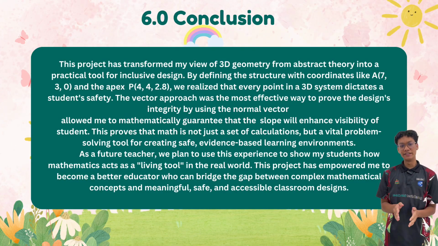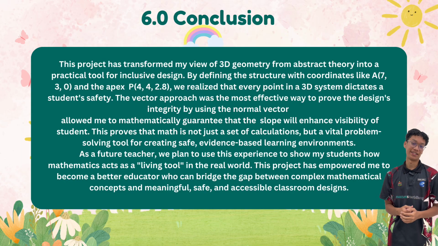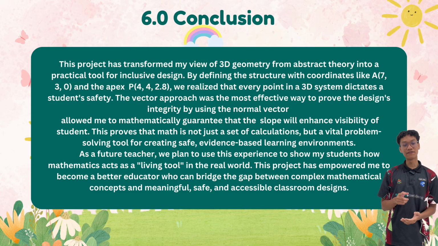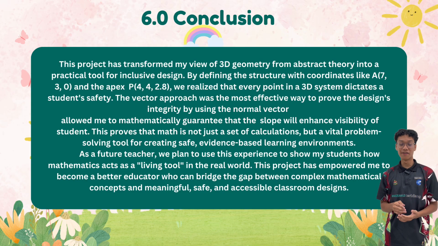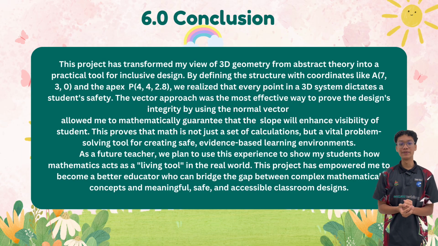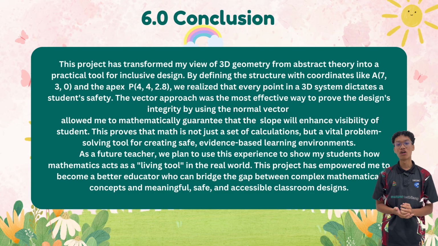The conclusion is, this project has transformed my view of 3D geometry from abstract theory into a practical tool for inclusive design. By defining the structure with coordinates like A(7,3,0) and the apex P(4,4,2.8), we realize that every point in a 3D system dictates a student's safety. The vector approach was the most effective way to prove the design's integrity by using the normal vector, allowing me to mathematically guarantee that the slope will enhance visibility for students.